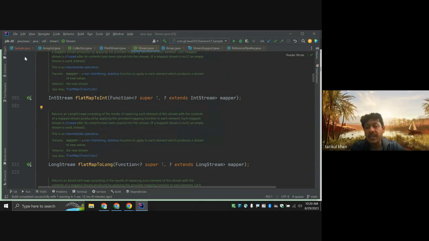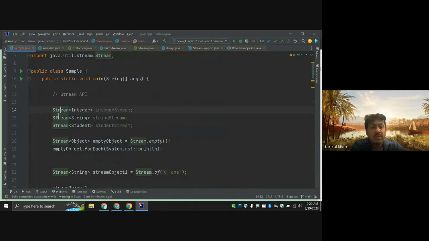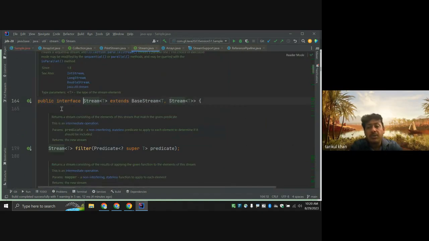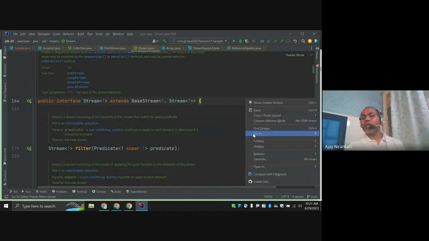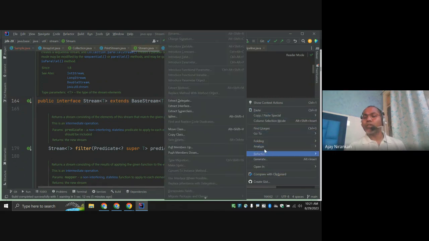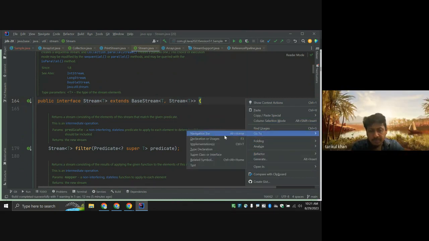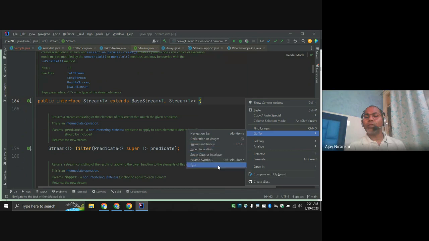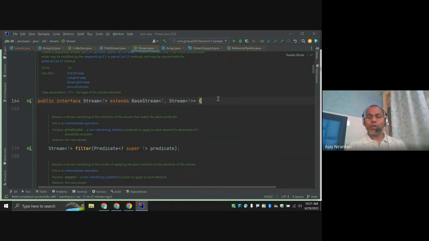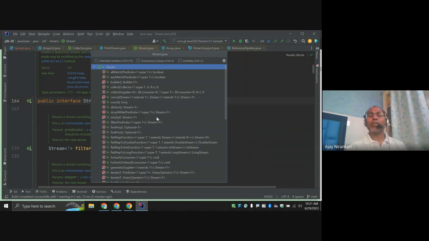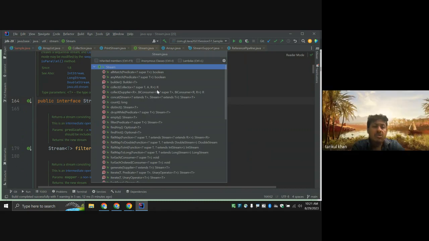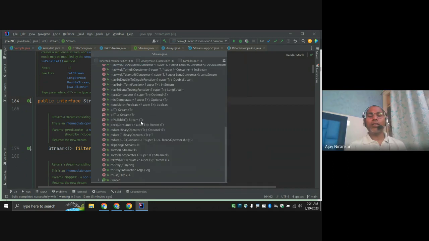How did you get this list just right now? Here it shows you. I am just pressing Control O to find all the methods. It says go to, usage, implementation, type. No, I am just pressing Control O, finding all the methods. Okay, I'll try. Here, this is the same.